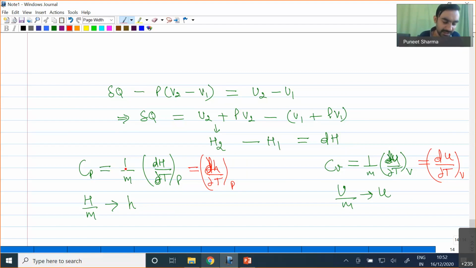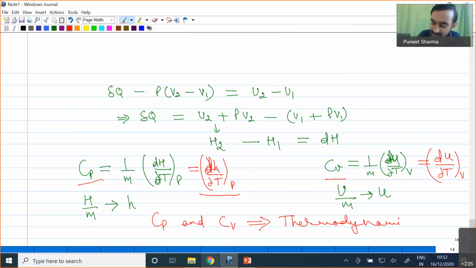But finally, if you do a few manipulations, you will find that Cp ultimately becomes a function of all the thermodynamic properties: enthalpy, temperature, and pressure. In the same way, Cv is also becoming a function of U, T, and V. So all the thermodynamic properties. That's why I can call Cp and Cv thermodynamic properties of the system. So Cp and Cv are also our thermodynamic properties.